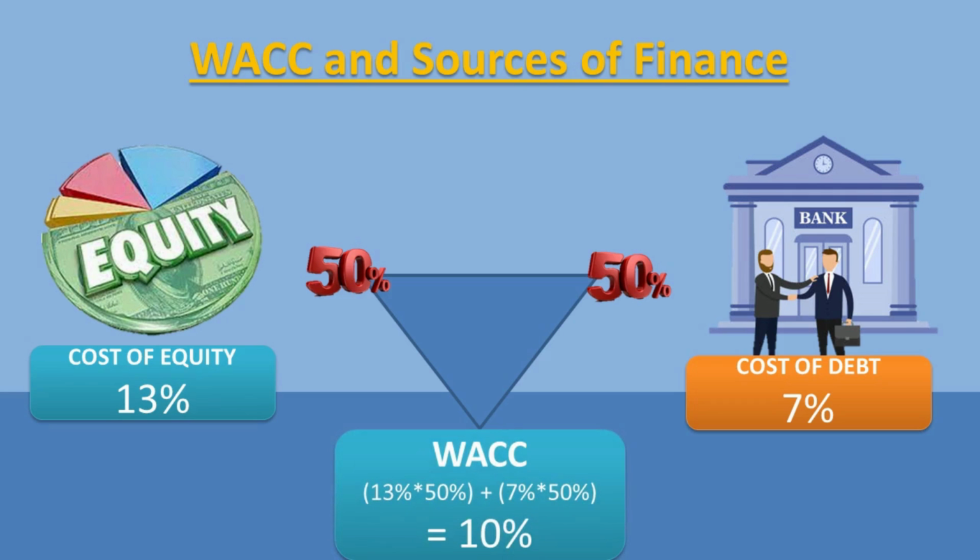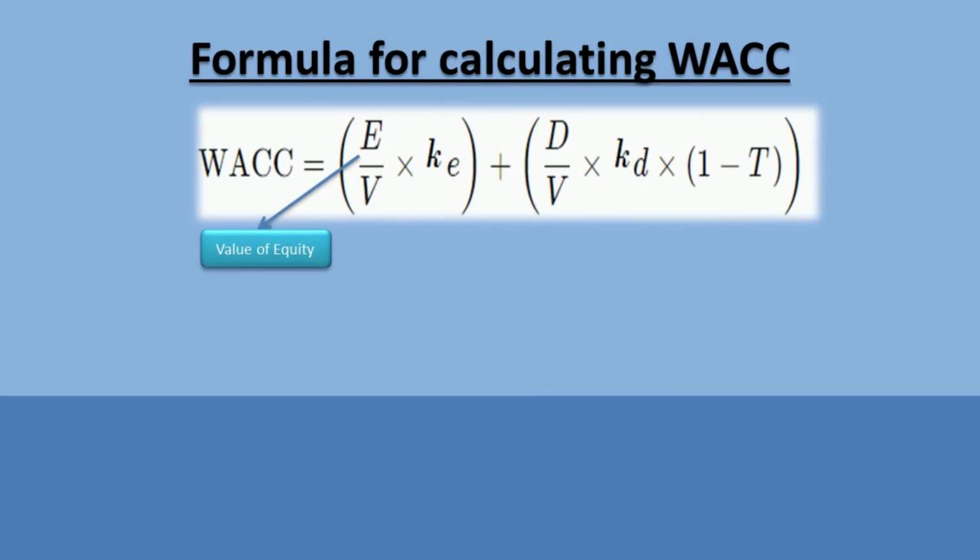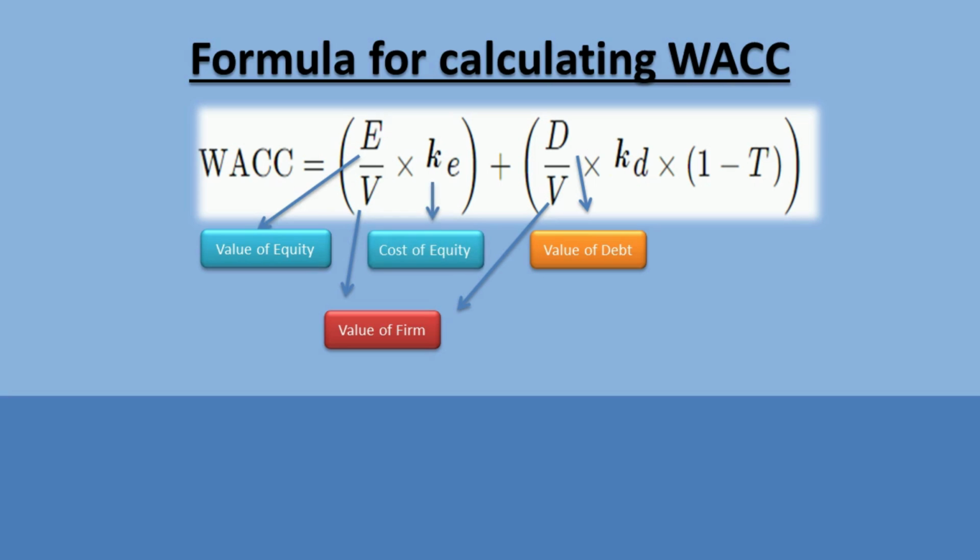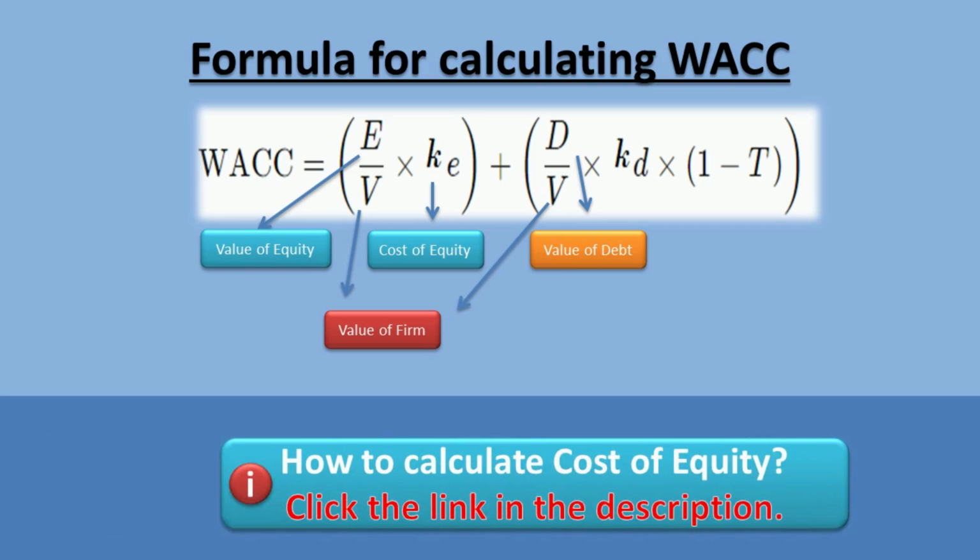Let us break down the formula. E represents the market value of equity. D represents the market value of debt. V represents the total market value of the firm, meaning the collective total market value of equity and total market value of debt owed from a firm. KE represents the cost of equity. It is the rate of return that investors demand based on the expected volatility of the stock. To see how to calculate cost of equity, you can see the detailed video about cost of equity. The link to this video is given in the description.